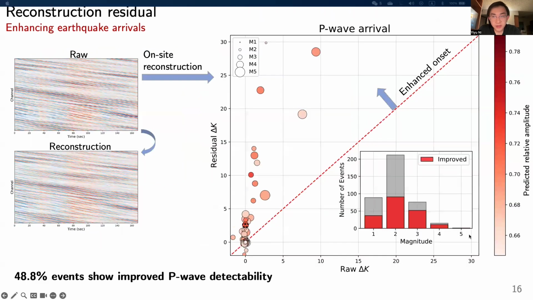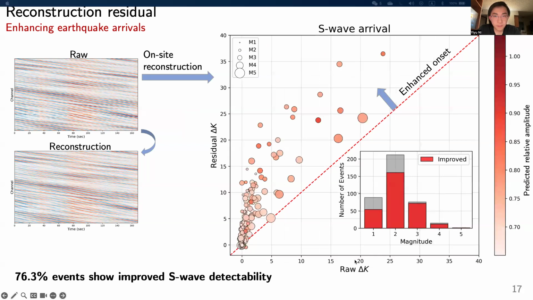We further calculated how much kurtosis has been improved in the residual on 400 catalog events. We calculate the kurtosis contrast between the arrival window and the noise window for both the raw data and the residual data. Each of the circles here shows an earthquake event. Those events above the red dashed line indicate an enhanced onset. About half of the events show improved kurtosis in the P arrival window.